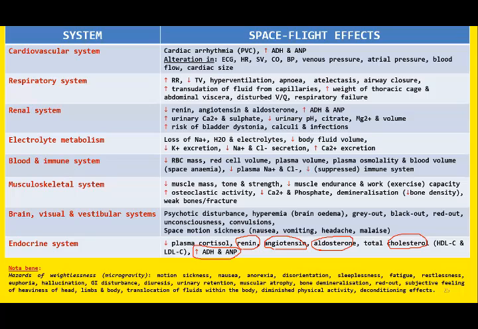So in space flight, there is blood pooling, especially in the lower limbs. So due to this blood pooling, the cardiac output is compromised due to decrease in the venous return. That is the reason we apply this abdominal belt. So this will increase the venous return and this will pump the blood towards the heart. So positive pressure is exerted from the lower limb and the abdomen so that there is increase in the venous return. This will prevent the pooling of blood, right?